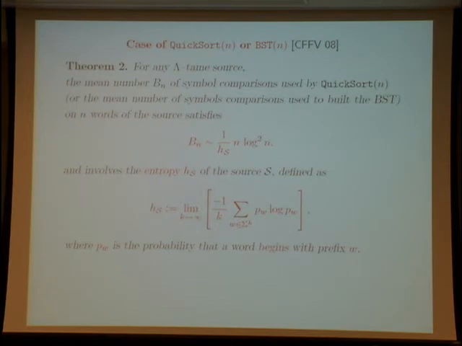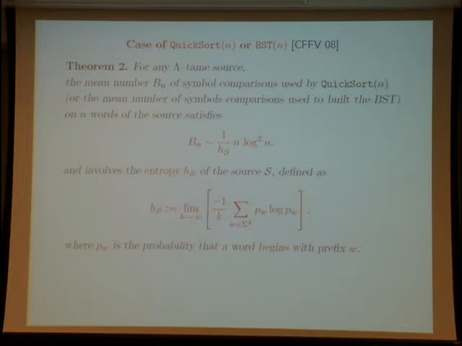For quicksort, or equivalently the binary search tree, with the path length of the binary search tree measured by the number of symbol comparisons, as I explained previously, it is no longer true that it remains of order n log n.